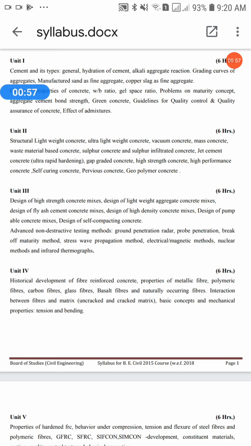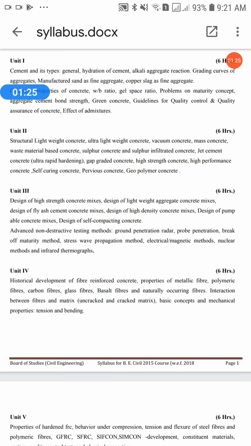We have studied all the factors, benefits, disadvantages and types of fibers too in this unit. How many types of fibers are available in the market, which type of fibers is good for your desired concrete. We have seen so many factors.